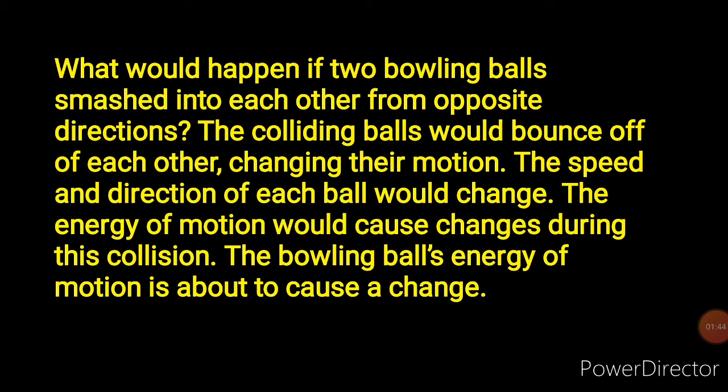What would happen if two bowling balls smash into each other from opposite directions? This time I will have two bowling balls. One is coming from the right, the other is coming from the left. When they smash each other, we say they have collided. When they collide, the balls would bounce off each other. That's one thing that will happen. Not only that, they will also change their motion. It is going to affect their motion, is it not? Yes. Not only that, the speed and the direction of each ball would also be changed. That means their speed will be changed, and their direction will also be changed. So the energy of motion will cause changes during this collision.